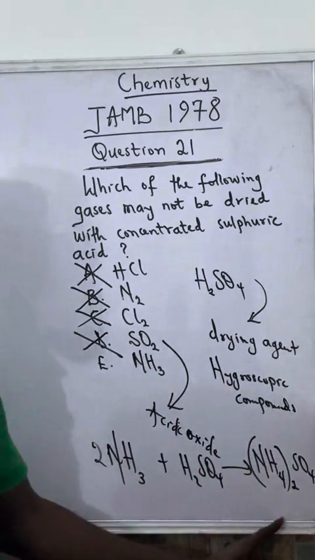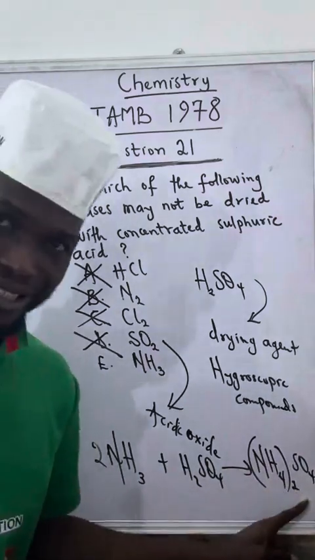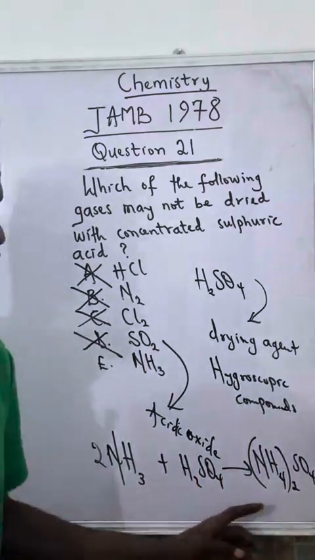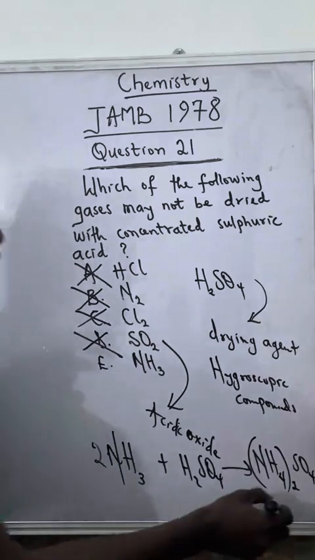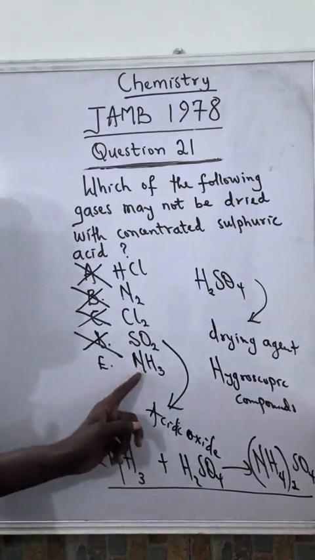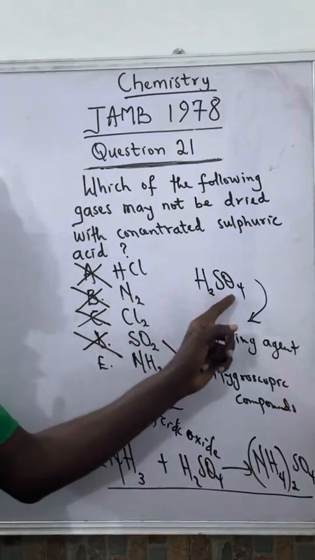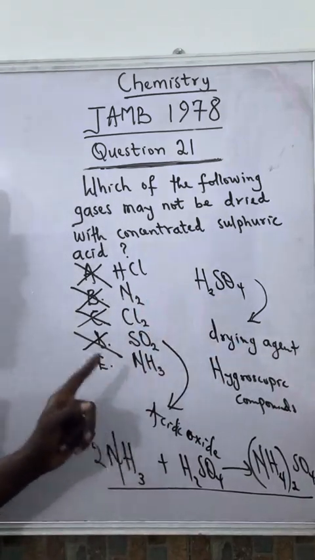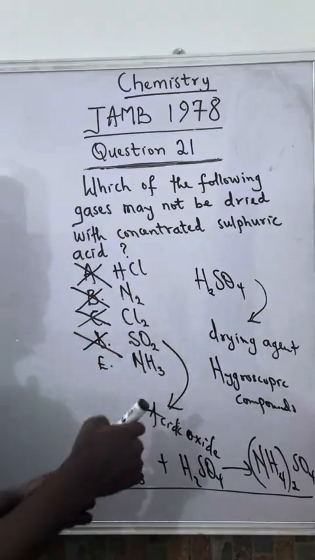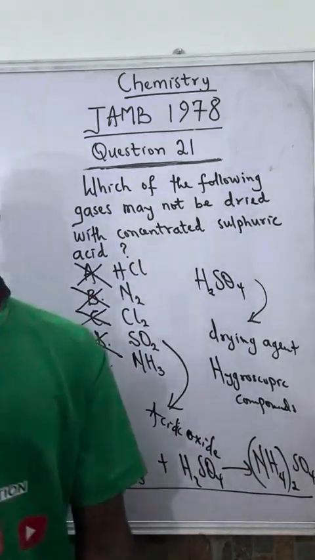This is ammonium sulfate, which is a salt that contains water content in it. This reaction shows that ammonia will react with the acid, and so that means this acid cannot be used to dry ammonia. But other ones can be dried by H2SO4. So the correct answer is option E. Thank you. God bless you.